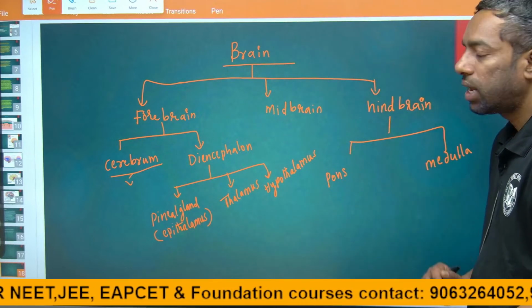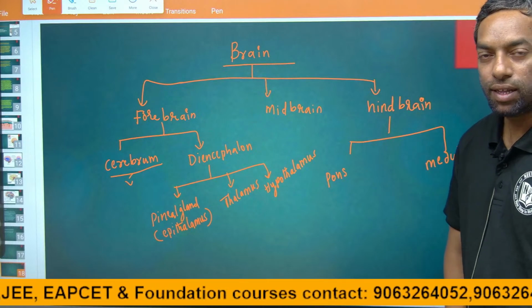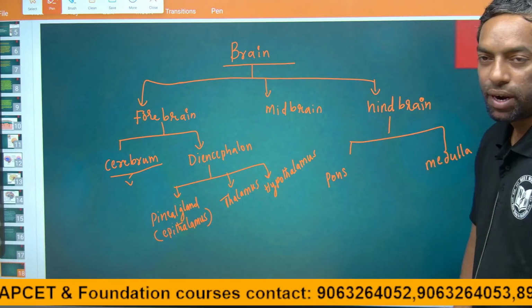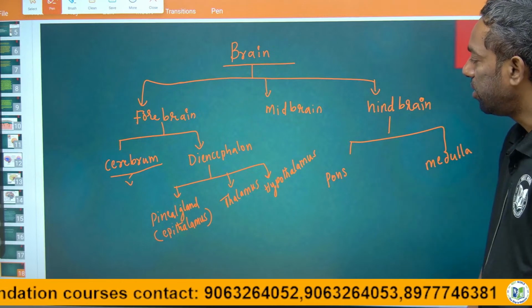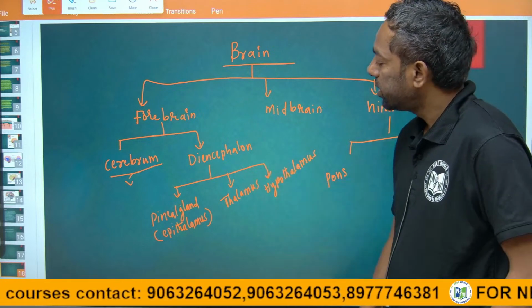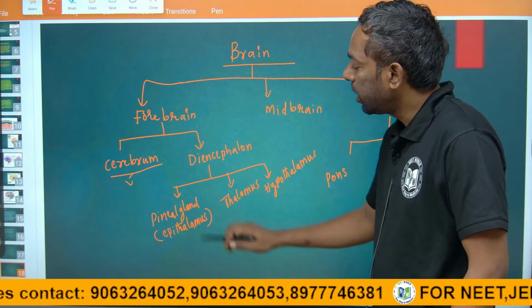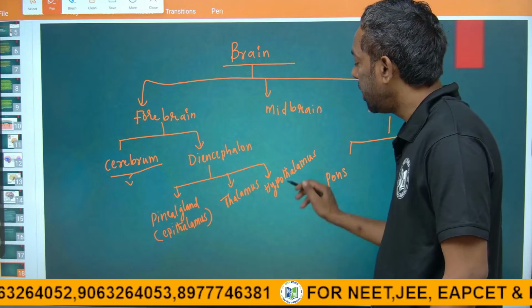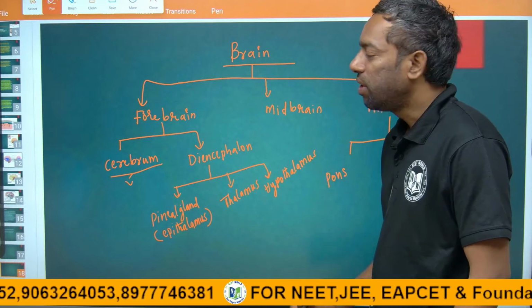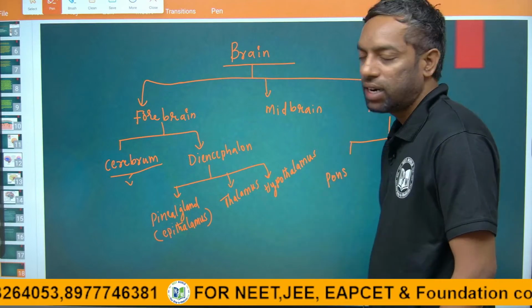In the midbrain, no parts are segregated. And hindbrain has two parts, pons and medulla. Diencephalon has three parts: pineal gland, which we can call epithalamus, thalamus and hypothalamus. We are going to discuss each and every part.